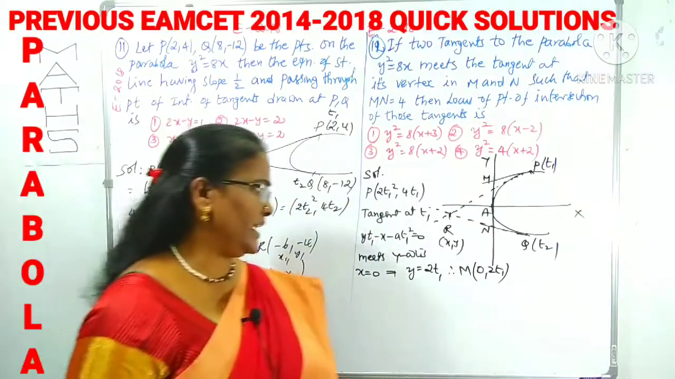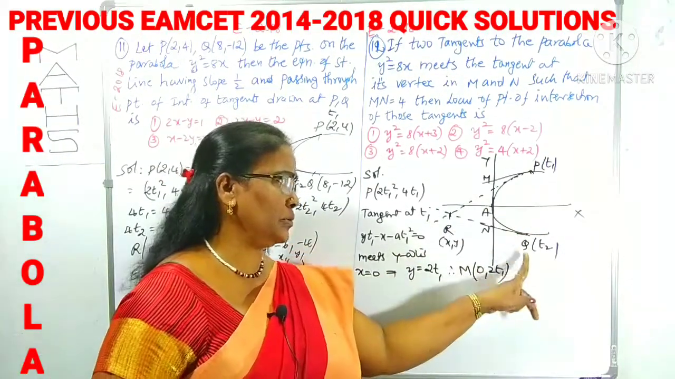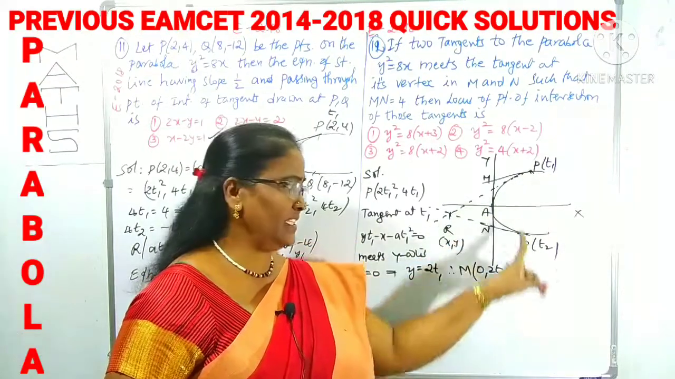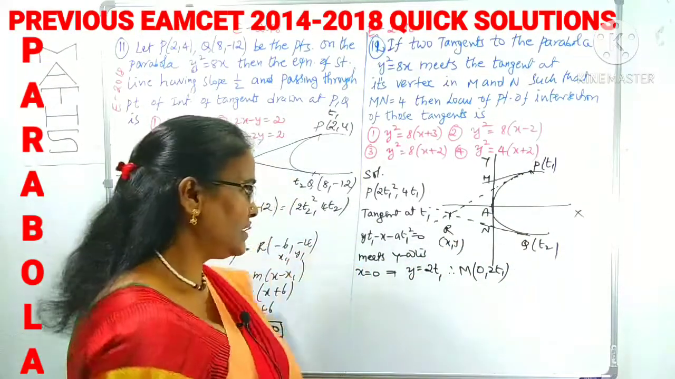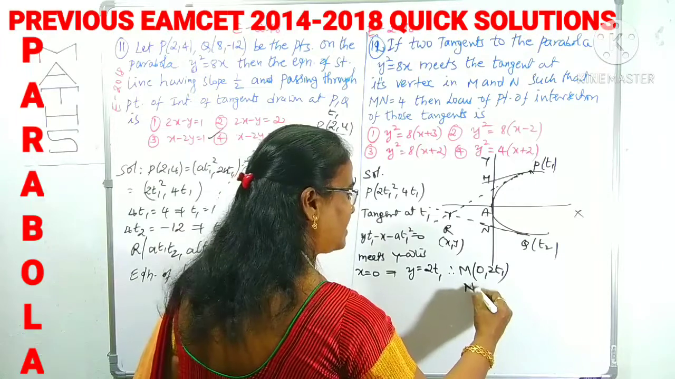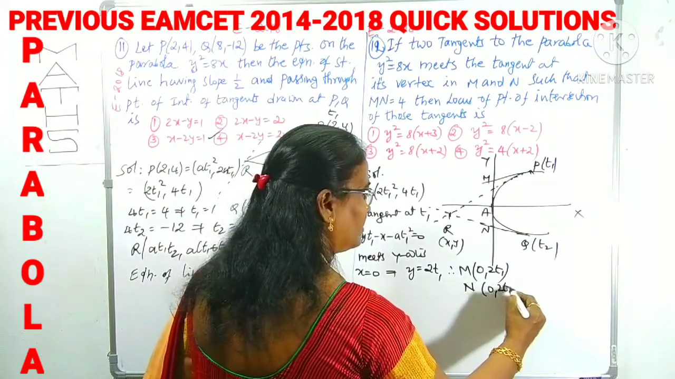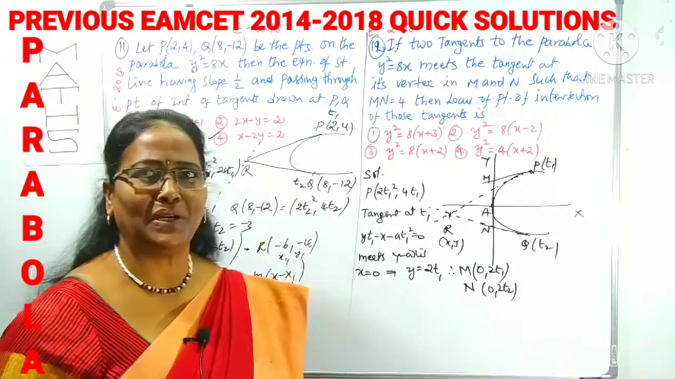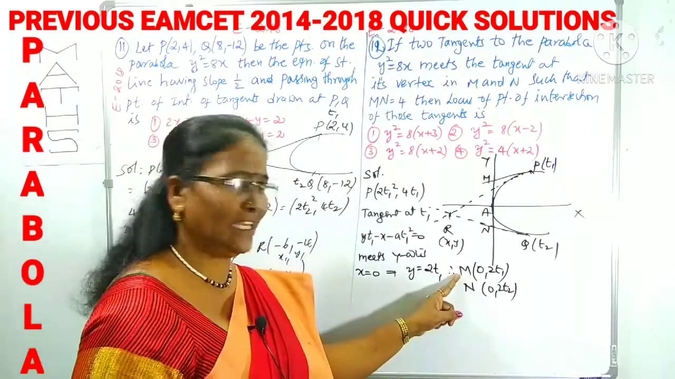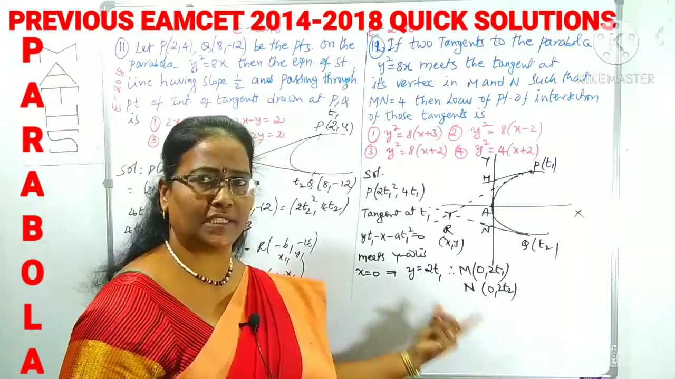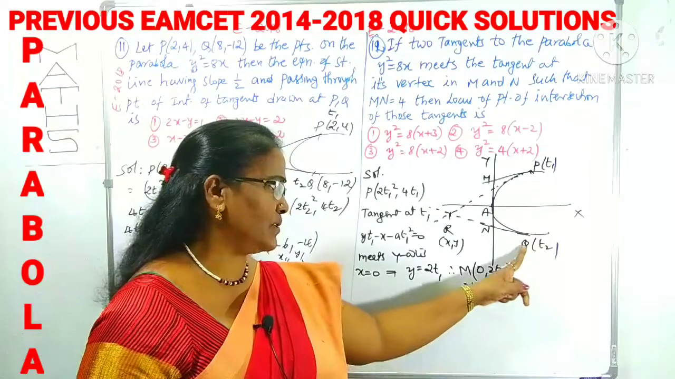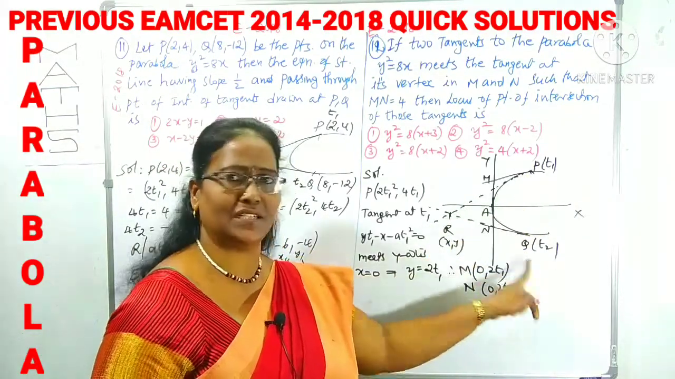0 comma 2t1. What is the difference between P and Q? This is in terms of t1, this is in terms of t2. Similarly, we can get the N coordinates as 0 comma 2t2. Directly I got the M coordinate, and indirectly you can know the N coordinate also, because of the difference: here t1, here t2.